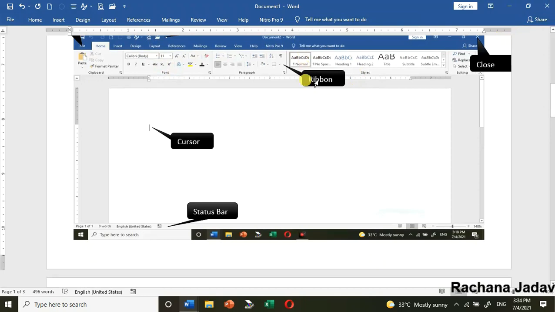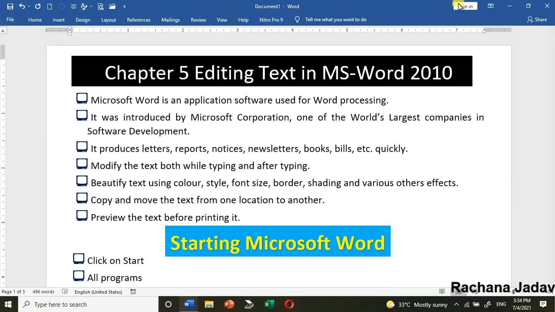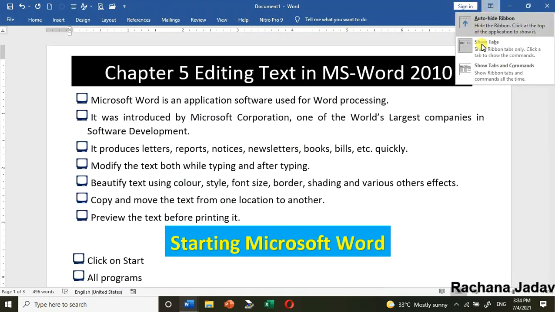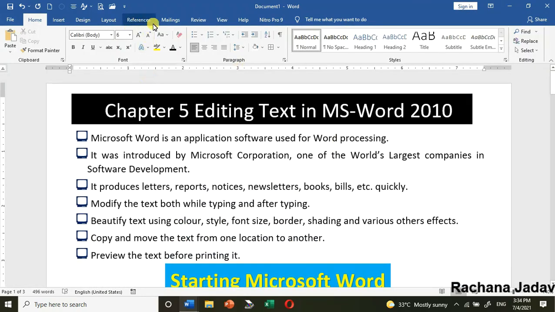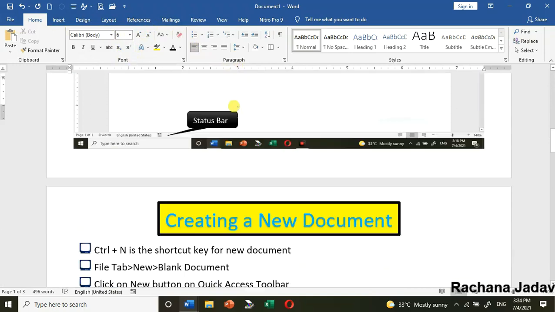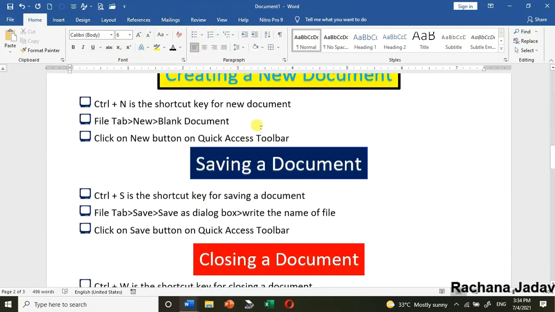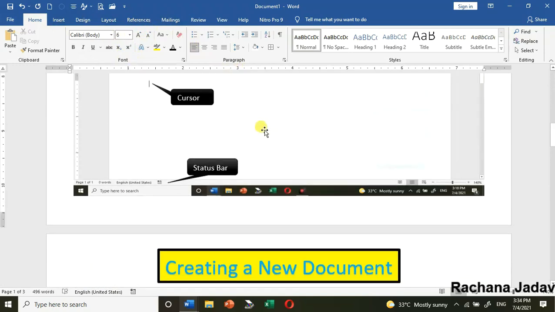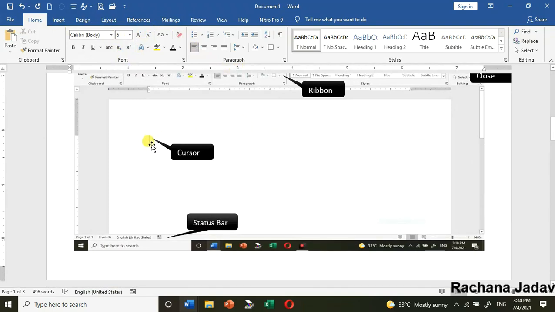Then we are having the ribbon. As you can see that I have just hidden the ribbon. Here you will see the ribbon and with that the tabs and the groups. Then next is about the cursor. As I have told you, a blinking line will be there, that is called the cursor.